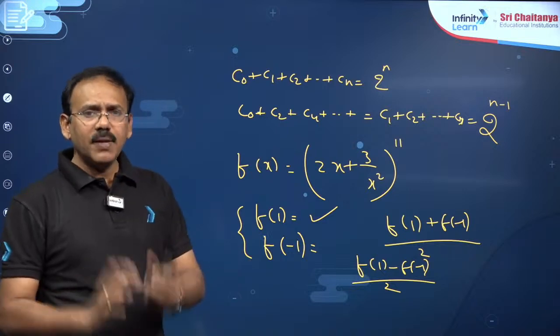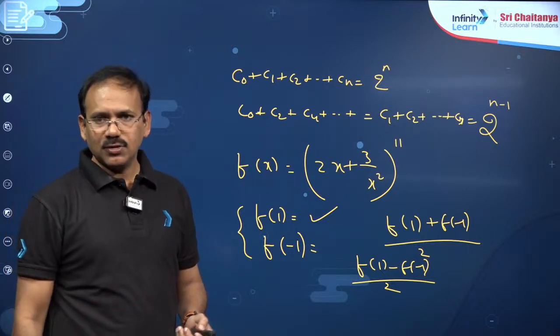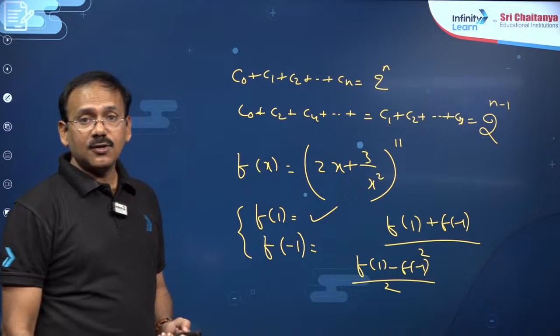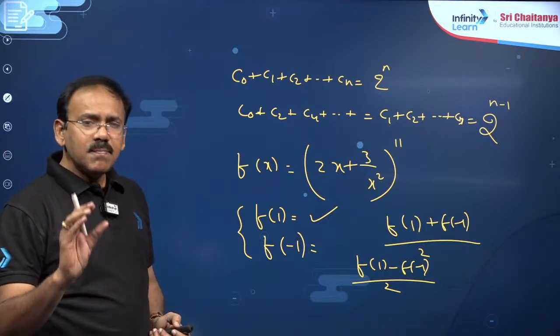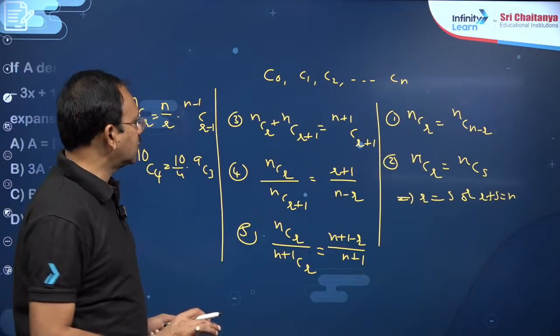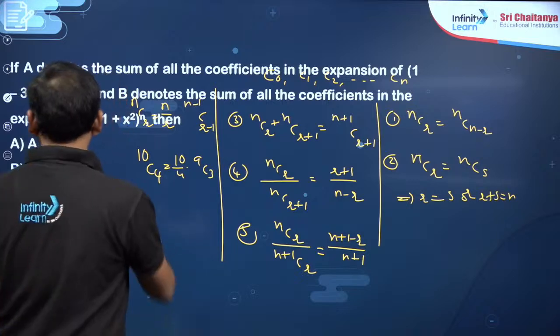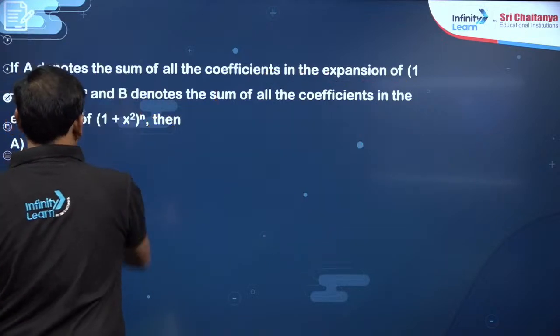These points are the minimum required points to answer certain questions related to problems having simple properties of binomial coefficients, right. Now, dear students, you just see this.